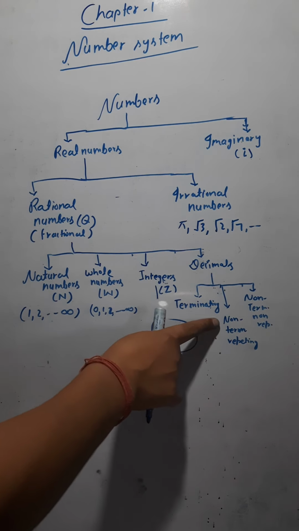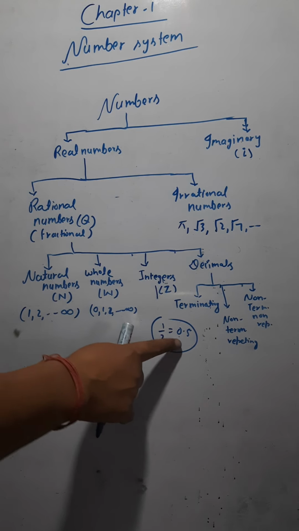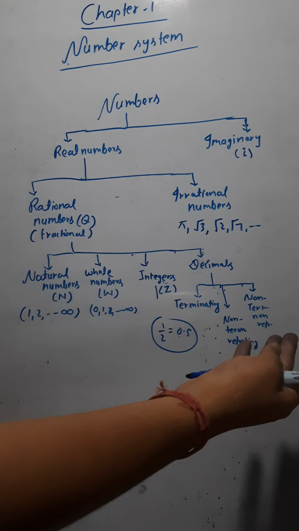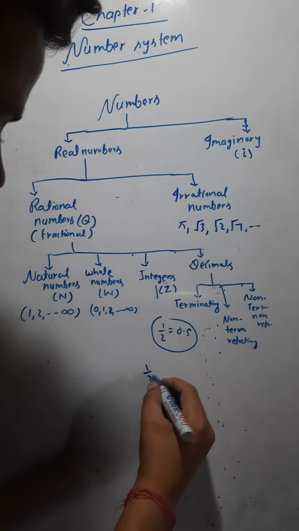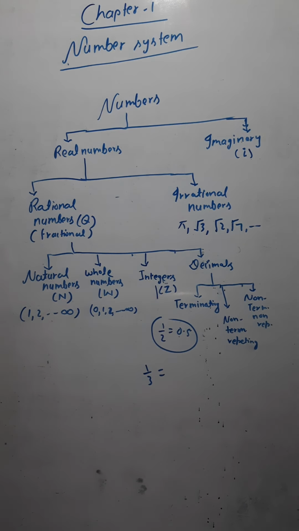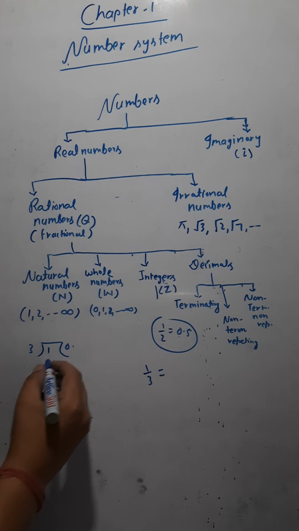Then we have some decimals which are non-terminating, but they are repeating. Here it is terminating, but some decimals are non-terminating. Let's say I am writing 1/3. If you divide 1 by 3, how much do you get? Not divisible, put 0. 3 3s are 9, then again 1 remainder.